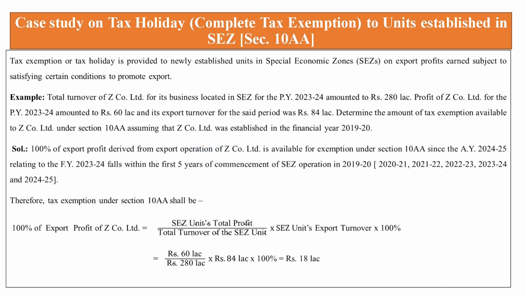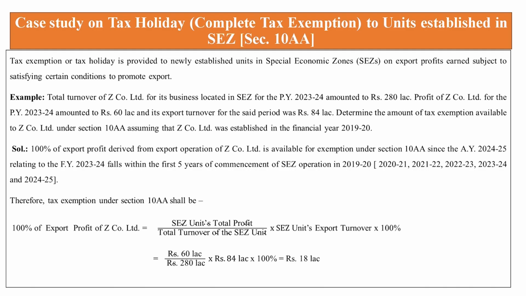So 100% of export profit derived from export operation of Z Company Limited is available under section 10AA, since assessment year 2024-25 relating to the previous year 23-24 falls within the first 5 years of commencement of such operation. Therefore, 100% of export profit of Z Company Limited will be exempt under section 10AA.